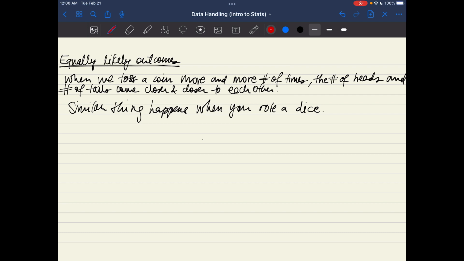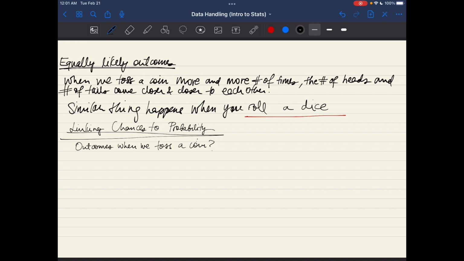Now let's talk about equally likely outcomes. When you toss a coin, if you toss a coin more and more number of times, the number of heads and the number of tails come closer and closer to each other. This also happens in cases of rolling a dice.